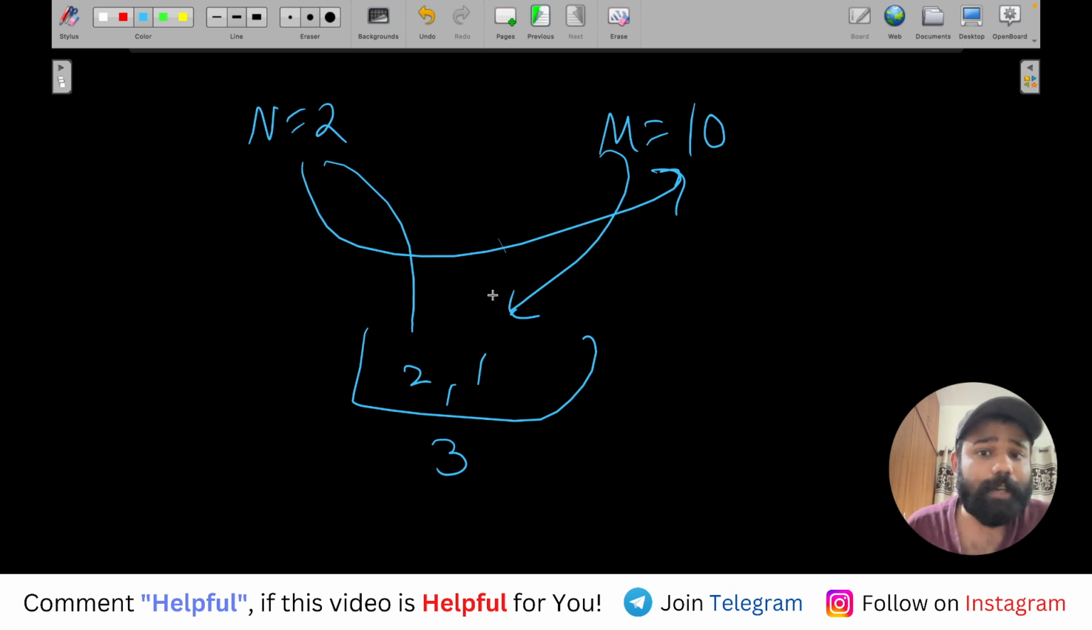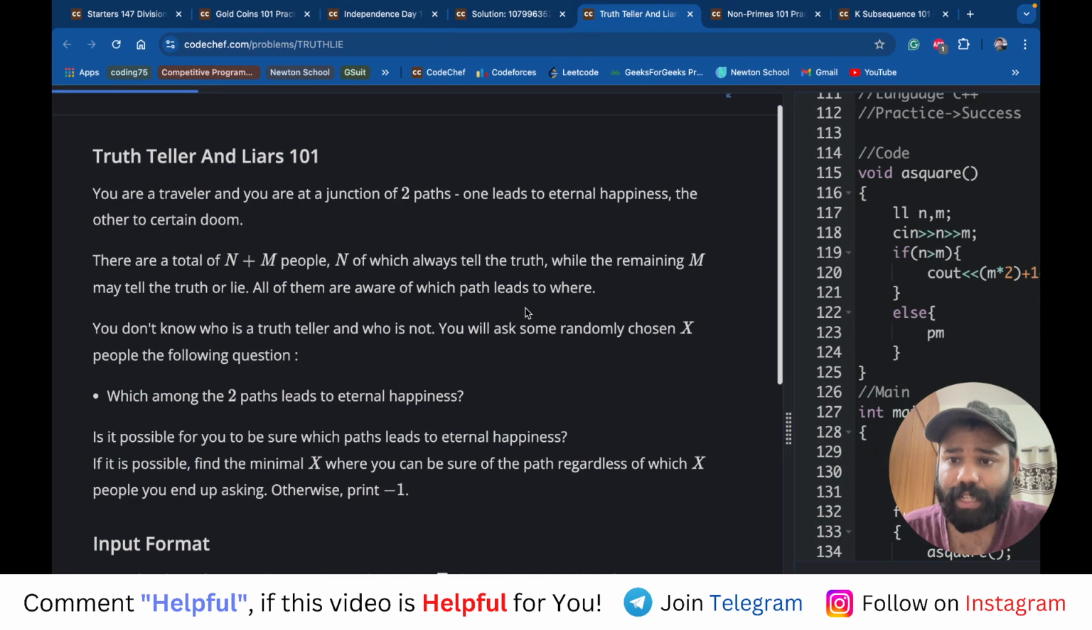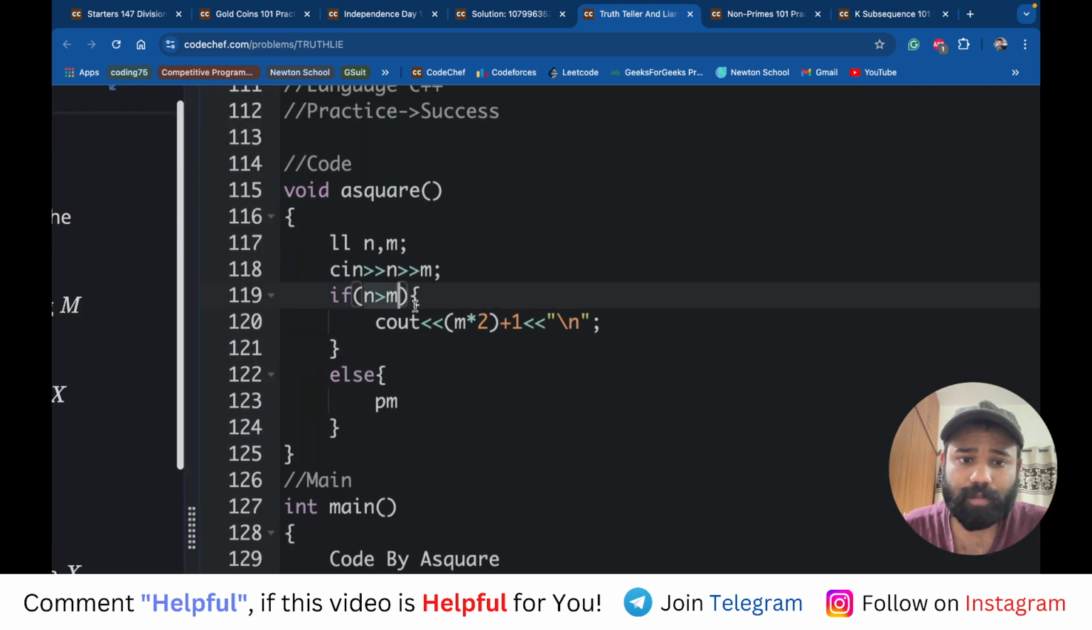So first of all, if n is less than m, then the answer will be -1. The answer is not possible even if it is equal. So you will see the answer is only possible when n is greater than m, else the answer is -1. Now if n is greater than m, then what will happen?